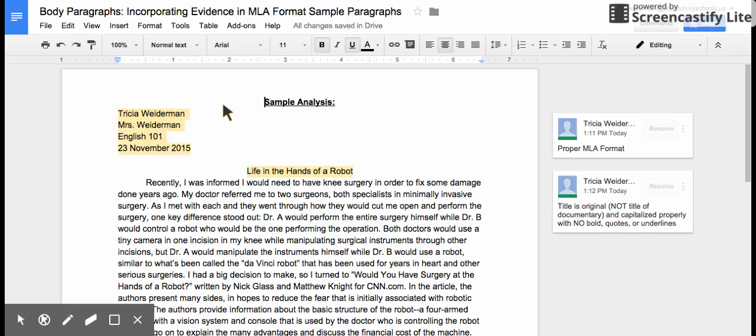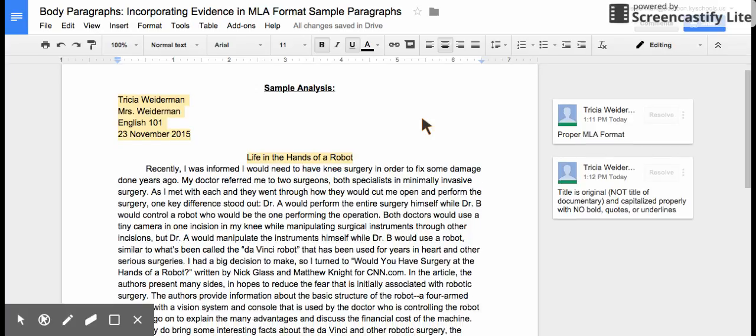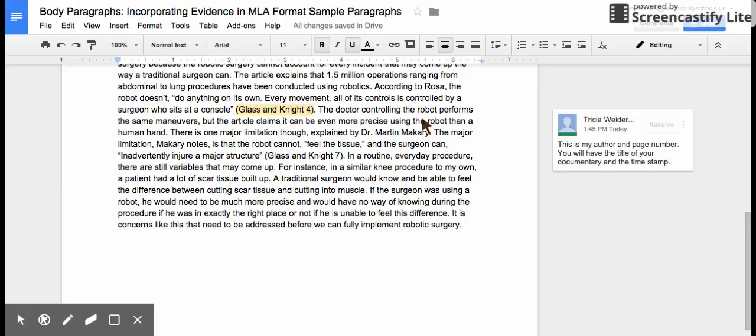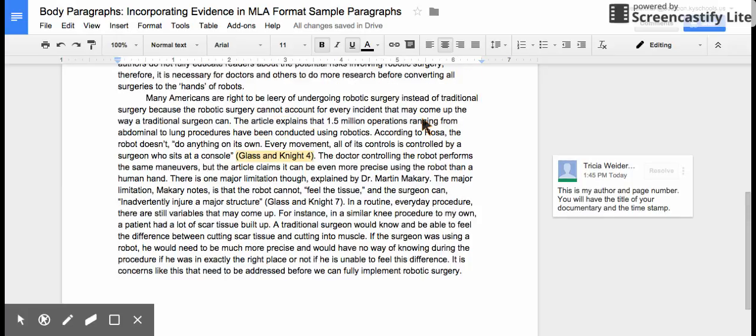But what I want you to try to do is pause me in just a moment and go through and identify the parts of the introduction that we've talked about, including my thesis statement, and then go through my one body paragraph and see where all 5 parts that we've talked about are in my body paragraph. So go ahead and take a moment and do that.